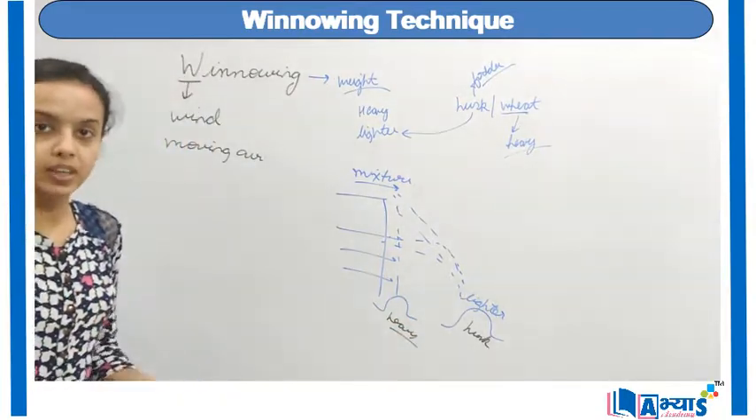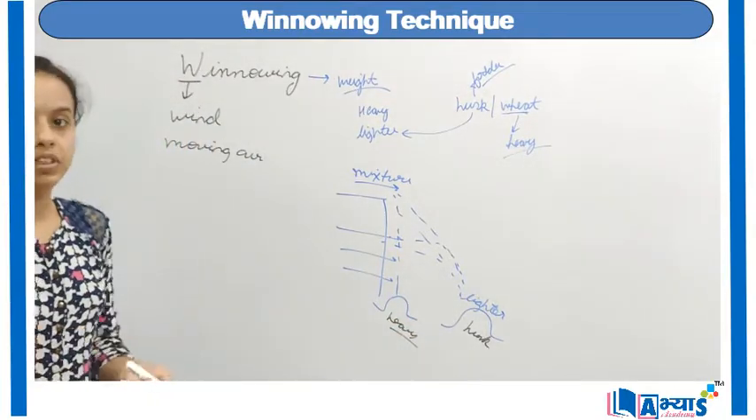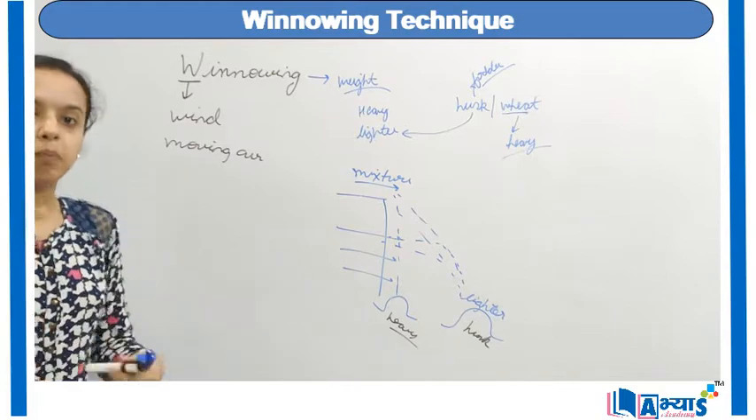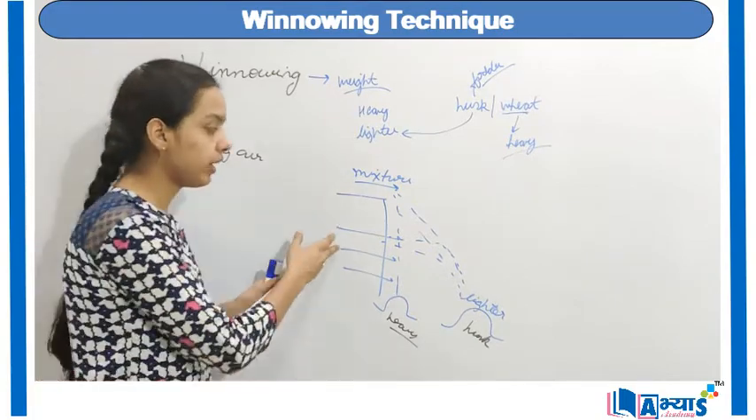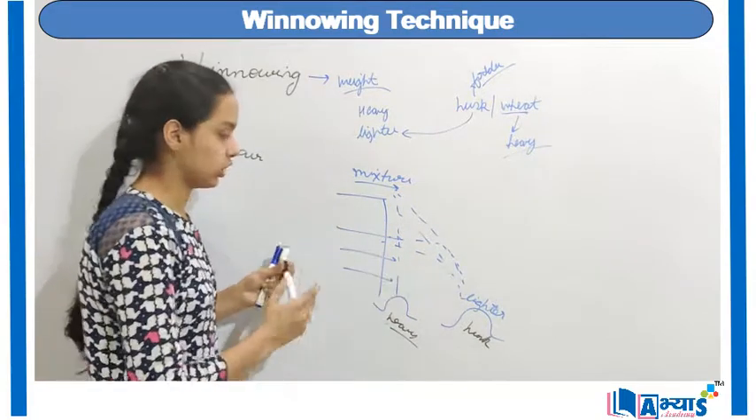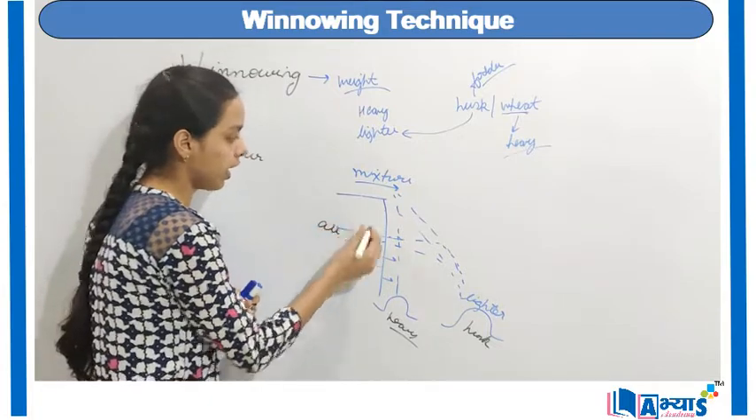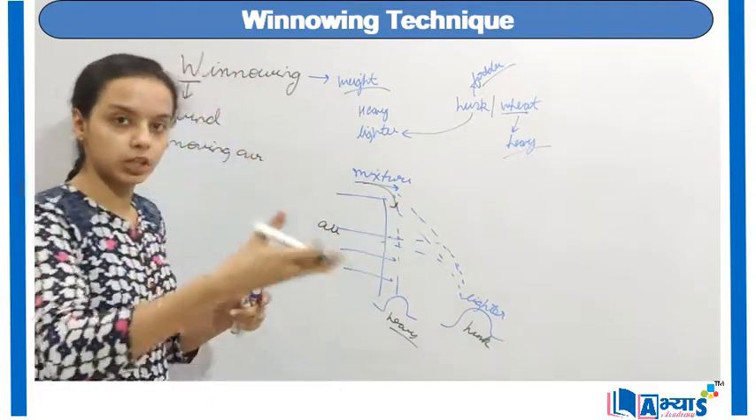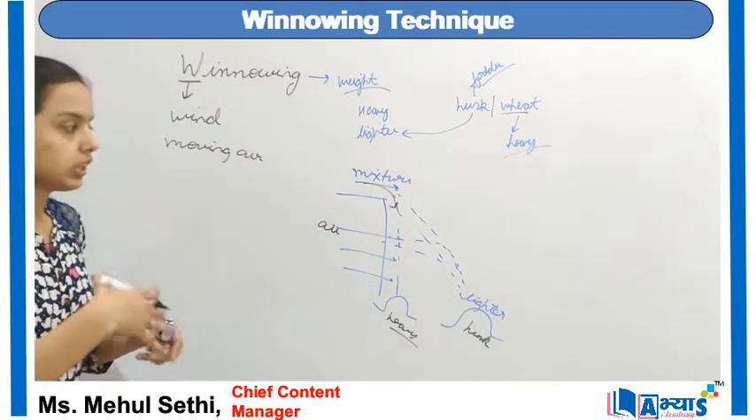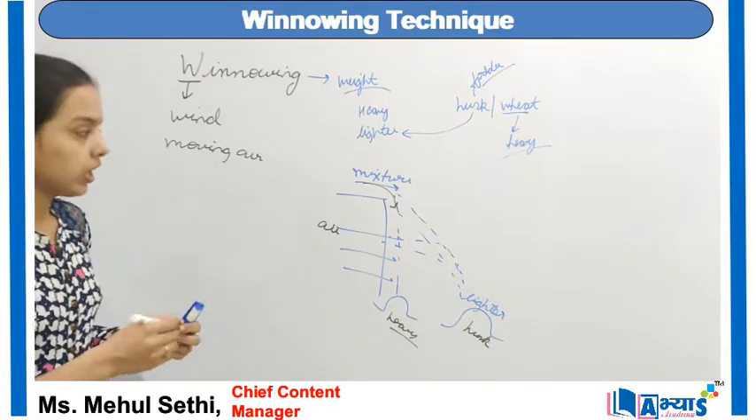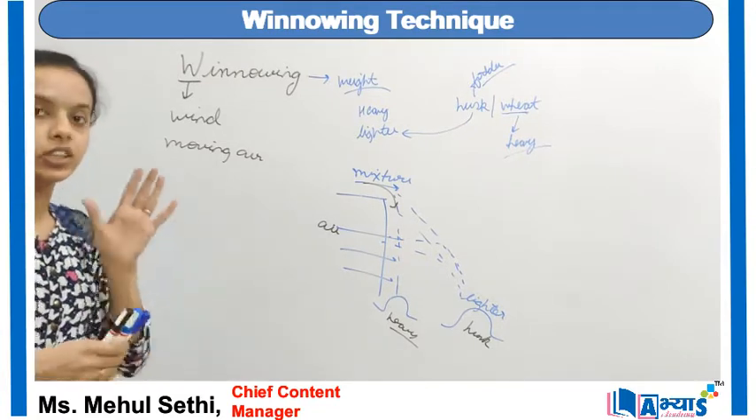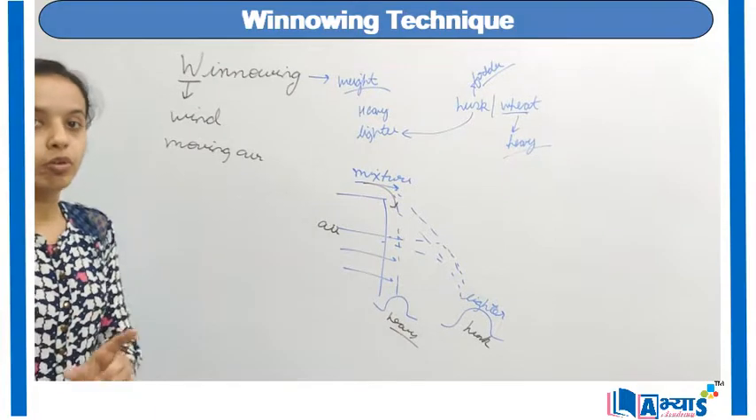So this is how, with the help of wind or a moving air, heavy and lighter particles can be separated. As you can see, it is done with the help of wind in this case. You can simply do it with any other instrument by applying air in this direction. So this is the direction of air, and this is the direction of the mixture in which the farmer has thrown the mixture downward.